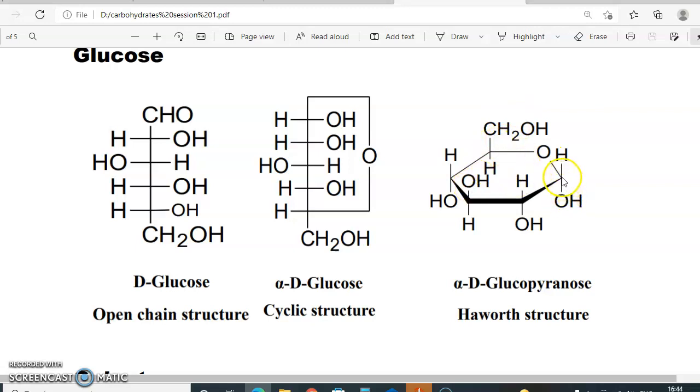Now when this first carbon OH is below the ring, away from this O, this is the alpha configuration. Now if you see here, this is the alpha, and we know already that it is D configuration, and it is glucose, and it is a pyranose ring. So I can call this structure alpha-D-glucopyranose.